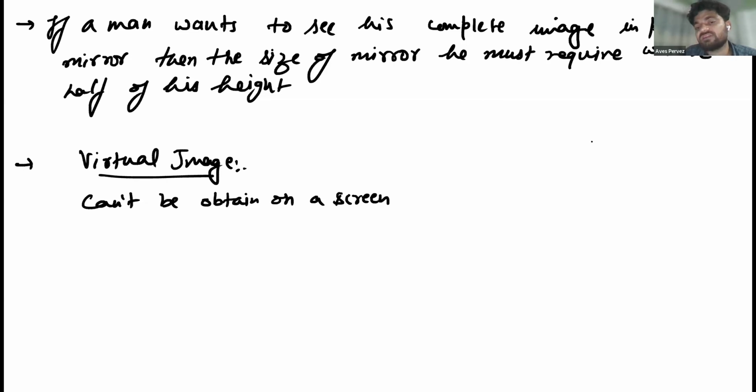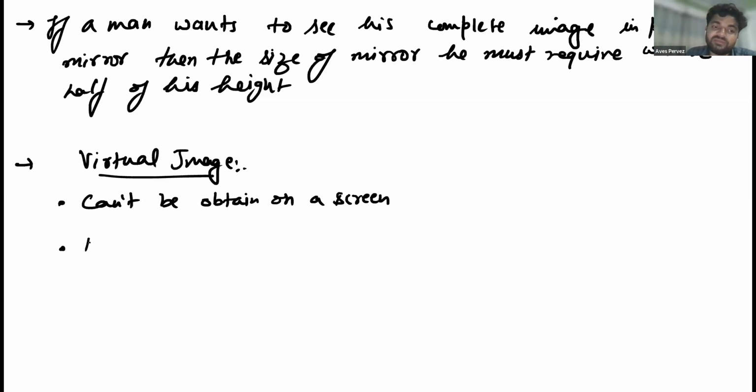On a screen means if you want to see your face on a screen with the help of a plane mirror, you cannot see. Like on a projector we see the movie on a screen, but it is not possible with a virtual image because it is formed behind the mirror. So it is not possible that you can obtain that image on a screen.